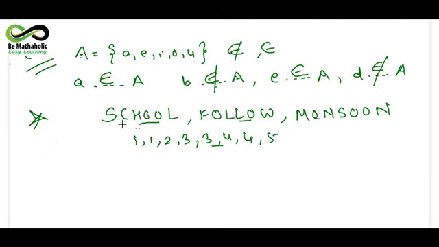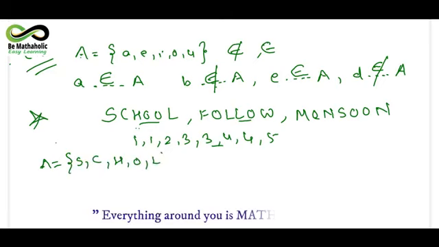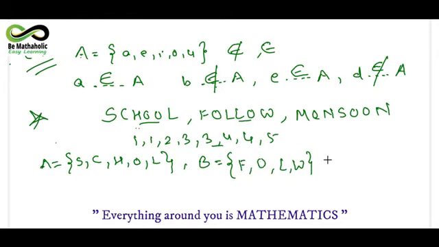So please remember the rule that whenever you have repetitive letters in any of the words or repetitive numbers given, these are to be written down only once. So I'll write it out like this: A equals S, C, H, O and L. Only these letters will be put in the curly brackets. No repetition of letters should be noted down in the set form. I hope I am clear with this. Similarly, let's take the word follow. Here O is repeating, L is also repeating. So you will be writing it as F, O, L and W. Please remember the way I am writing.